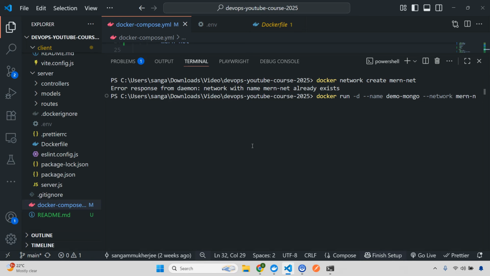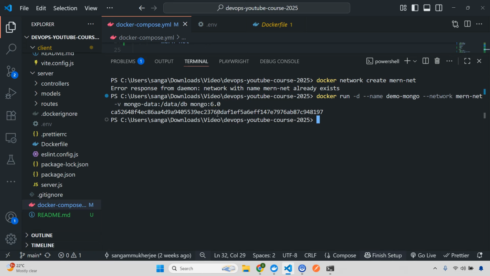Here I'm going to give a volume, let's call it mongo-data, mapped to /data/db, and I'm going to give the image mongo:6.0. So you're doing docker run with the name demo-mongo, this is the network mern-net, this is my volume, and this is the image, right? Now hit enter. Okay, this is done.